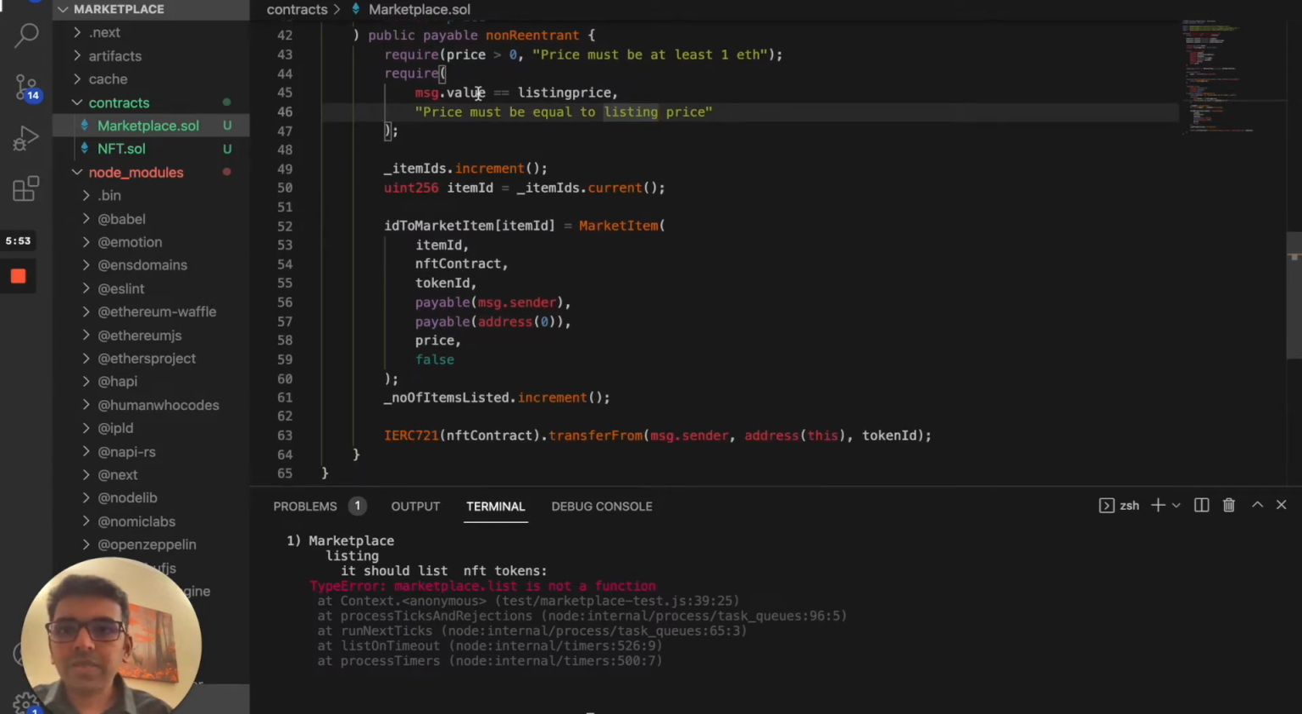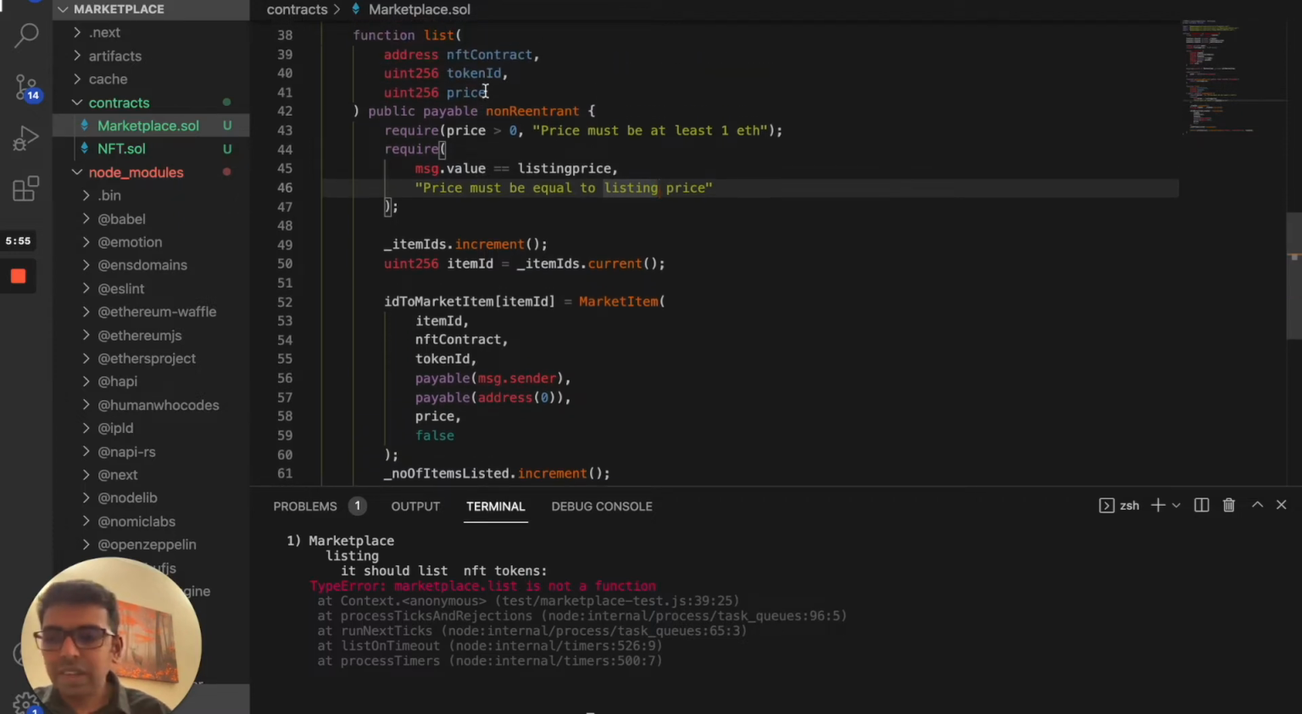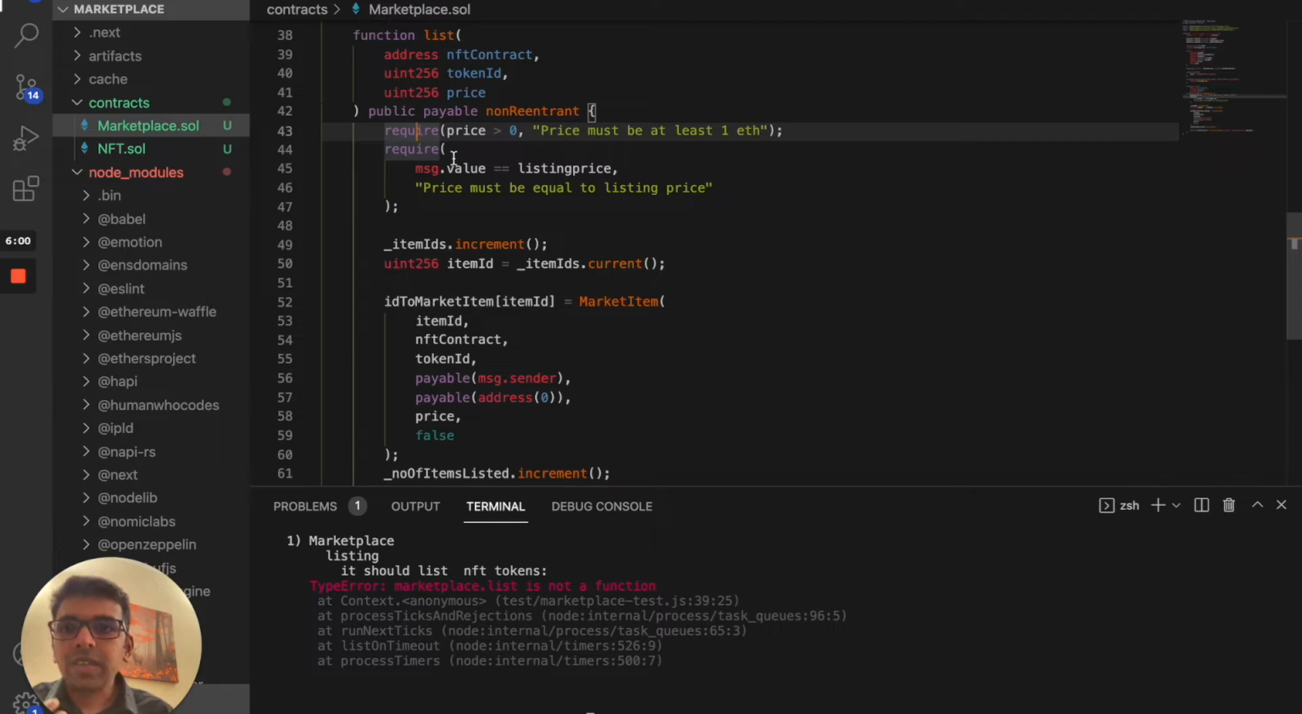Okay, so there are a couple of checks we need to do. It's like an if-else condition in normal programming. You can use something called require. We want to make sure that the pricing is always more than 0. So we create this, saying that the price must be at least 1 ETH. That's what we are doing here.